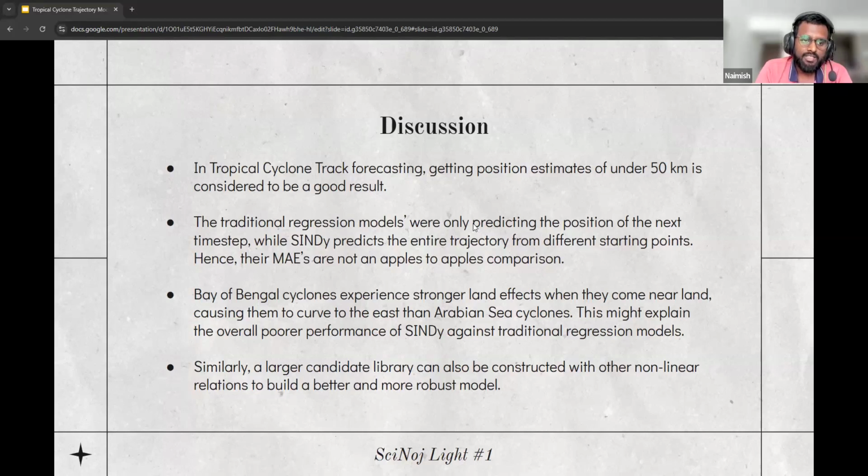Also, the Bay of Bengal cyclones experience stronger land effects when they come closer to land, causing them to curve east, unlike the Arabian Sea cyclones. The Arabian Sea cyclones just tend to move to the west. This might explain the overall poorer performance of SINDy against other models as well. Similarly, a larger candidate library could also be constructed with more nonlinear terms in order to see if we can find a better, more robust model.